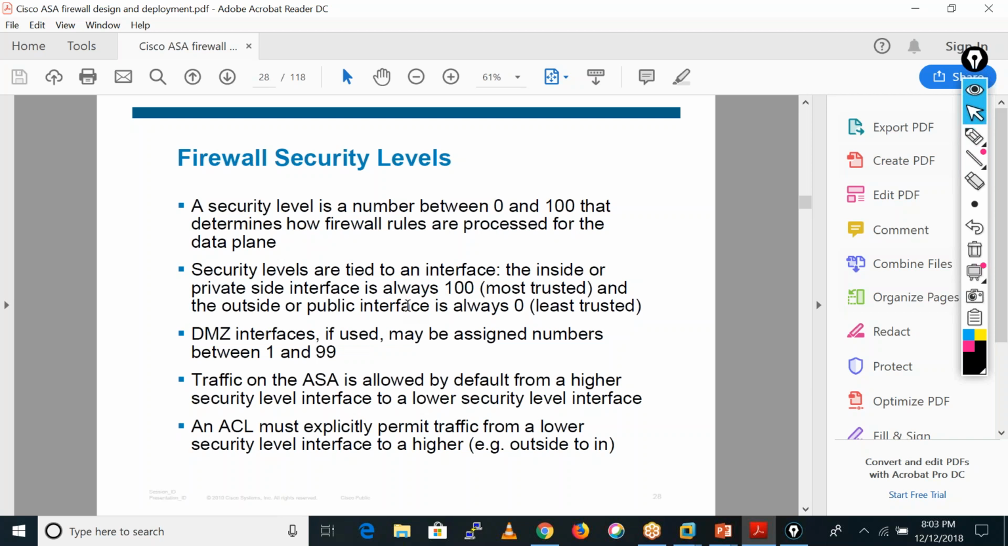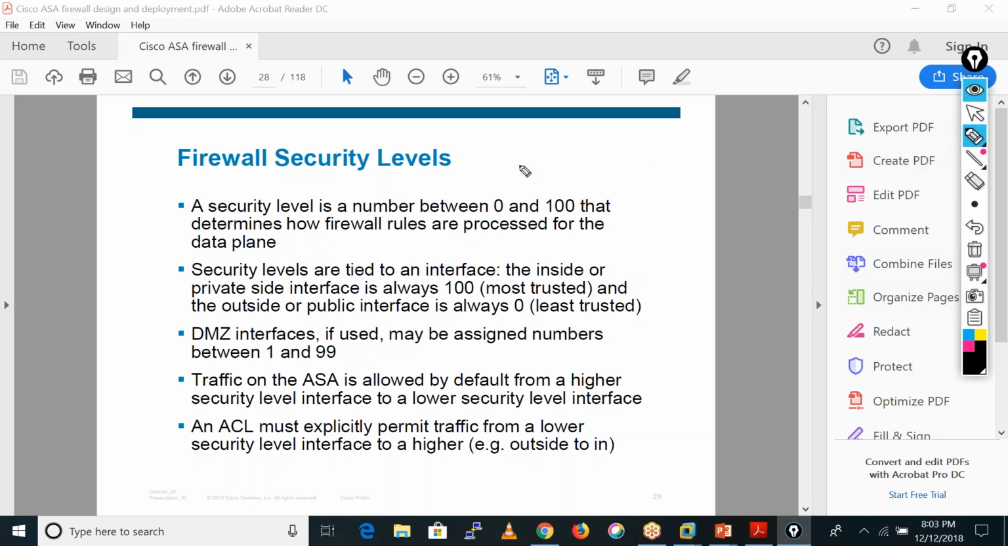Traffic on the ASA is allowed by default from a high security level interface to a low security level interface. You have to remember this point. All the traffic is allowed from high security level to low security level. And an ACL must explicitly permit traffic from a lower security level interface to a higher security level interface. So what happens if we want to allow traffic the other way?